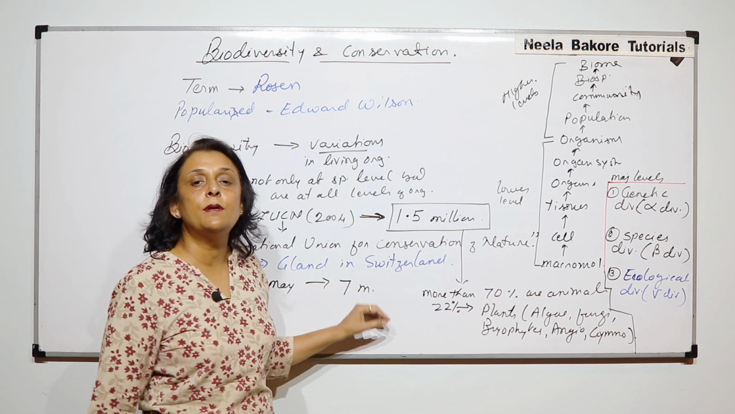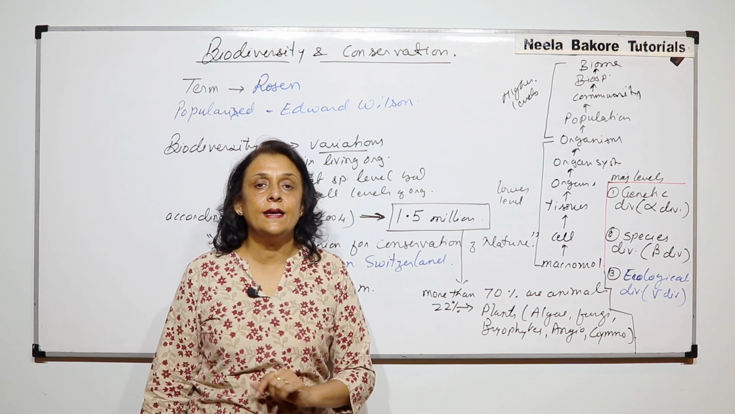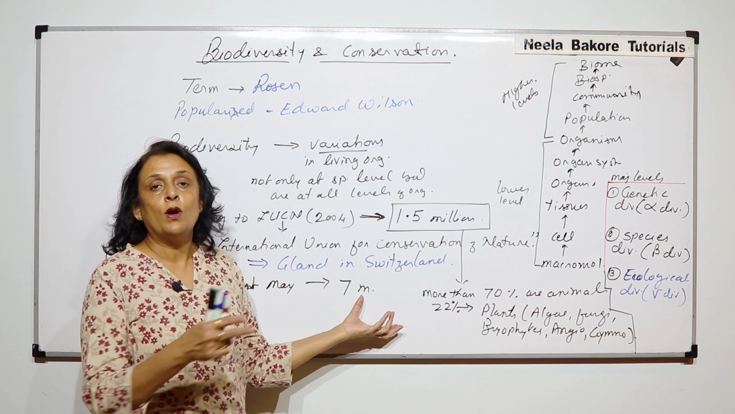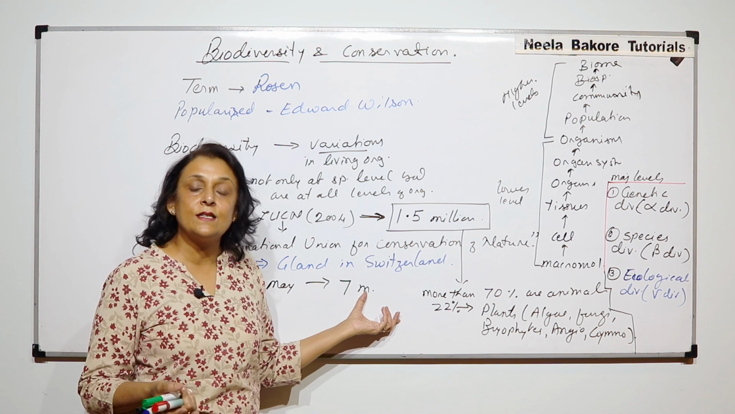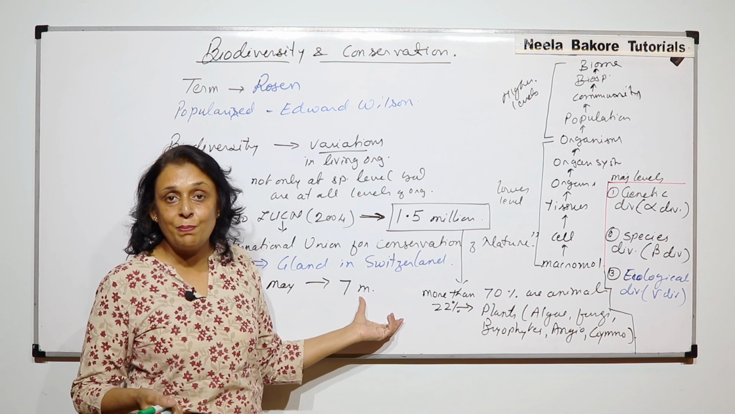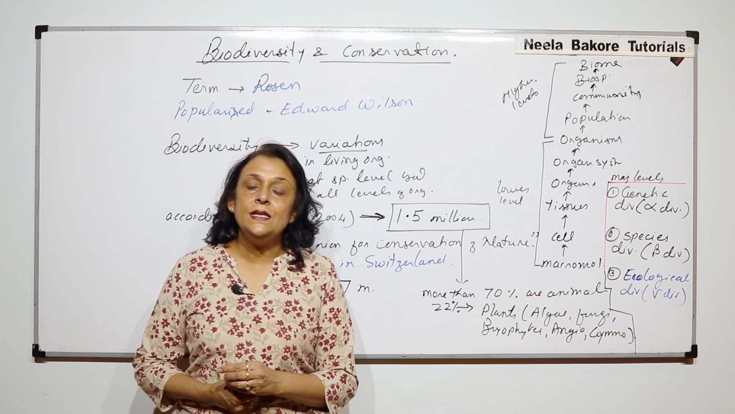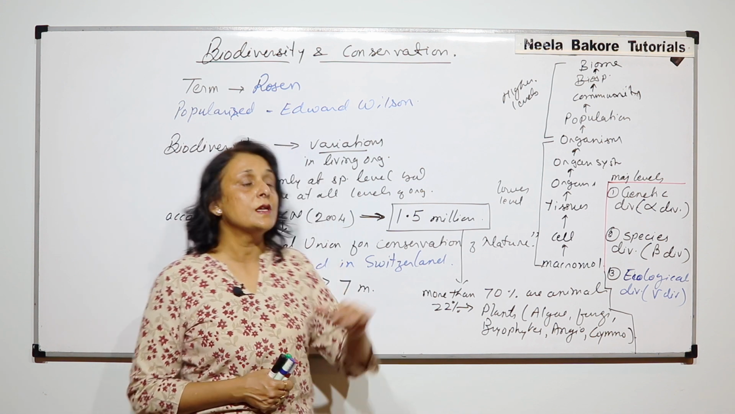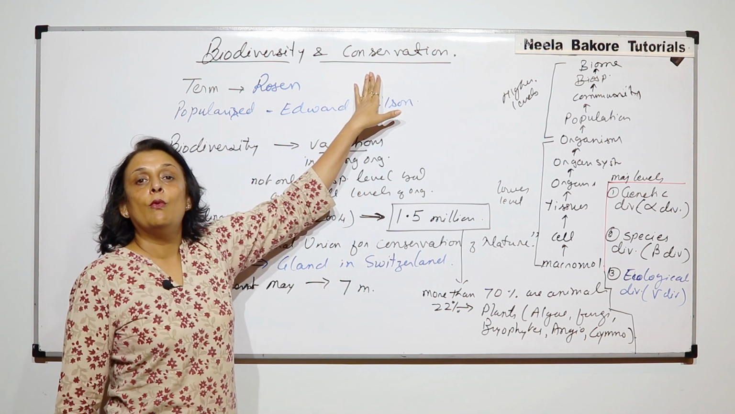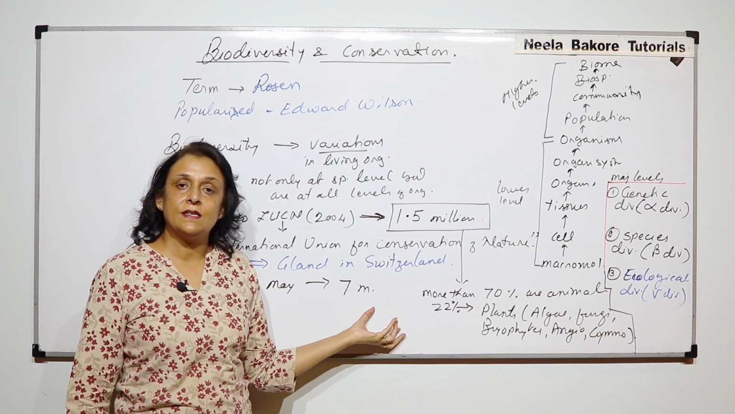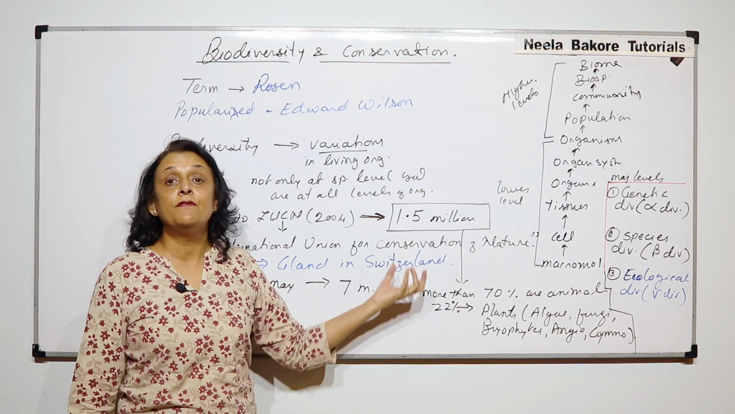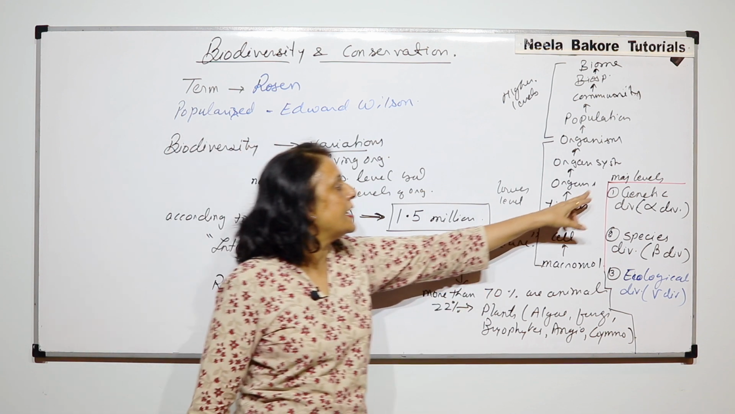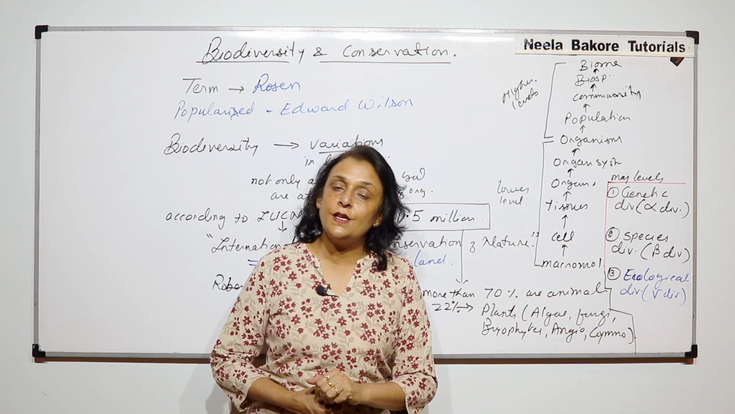So in this chapter, what we want to study is what these different types of animals are, what the percentage of various groups of animals and plants is, which countries have the maximum diversity and what the factors for those are, why we should be conserving these organisms, and if yes, then what those methods are. So in the next part, we will take up these three levels of diversity in detail.